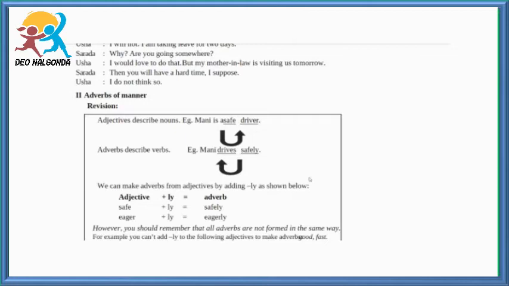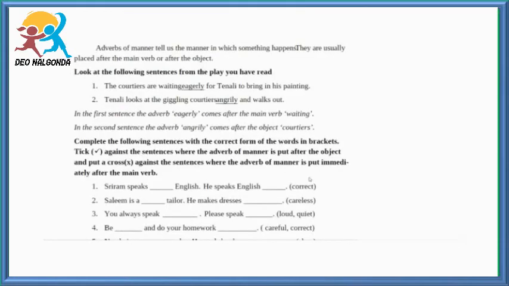However, you should remember that all adverbs are not formed in the same way. For example, you can't add ly to the following adjectives to make adverbs. Good, fast means goodly, fastly. They are not the correct ones. Adverbs of manner tell us the manner in which something happens. They are usually placed after the main verb or after the object.